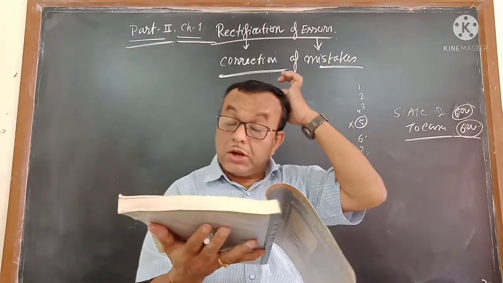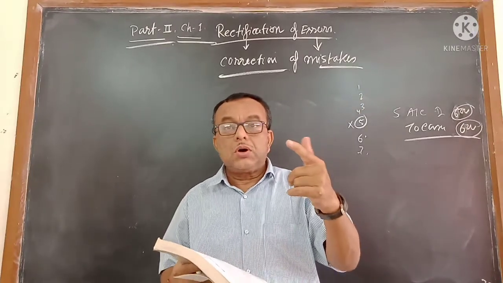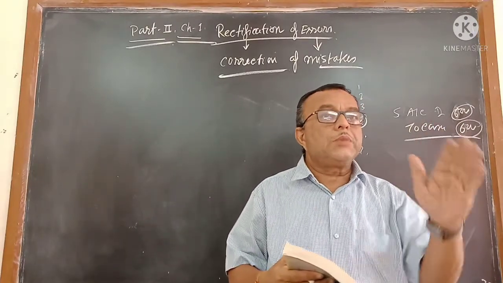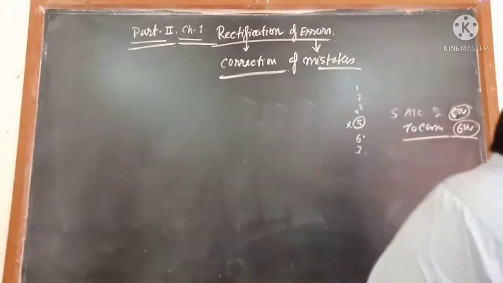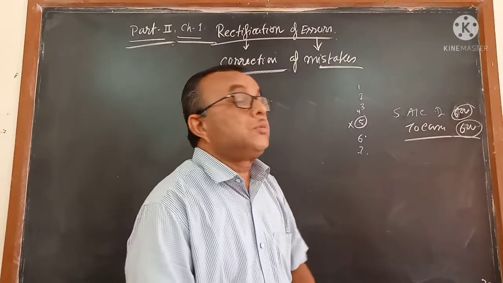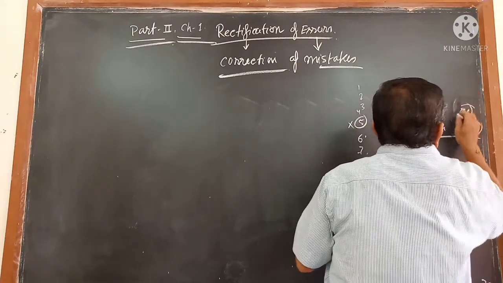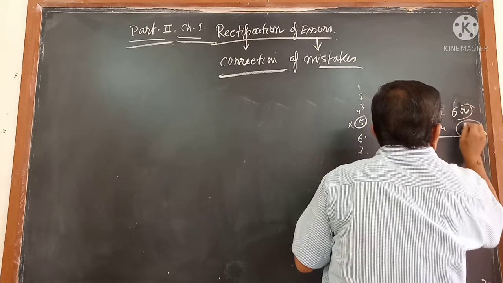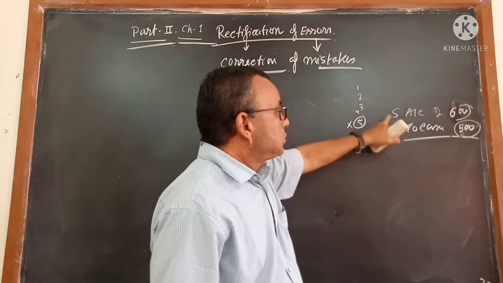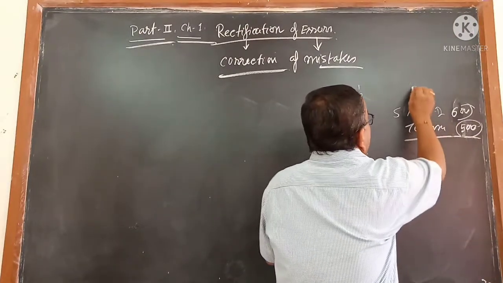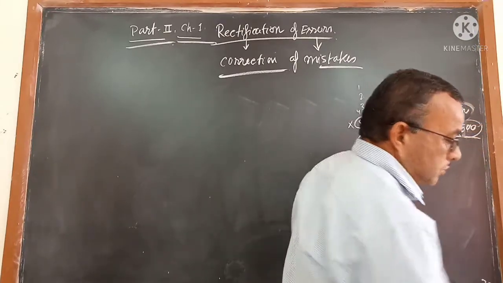And the last one is compensating errors. Sometimes it happens that you made one mistake and then another mistake, two mistakes, and the first mistake is covered by the second mistake. How will that happen? If I give the example, you can understand how one mistake is rectified with another mistake. Suppose salary account debit to cash, actual 500, but how much you wrote? Debit you wrote 600 and credit you wrote 500. So it will be a mistake.